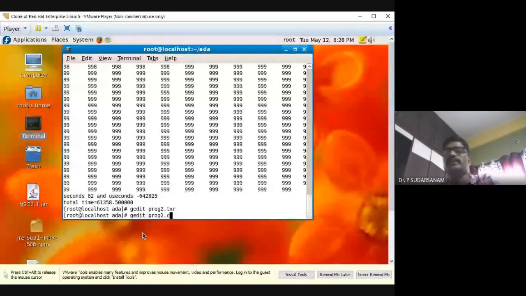Already I told you the graph command: xgraph -t, whatever title you want, -x, whatever you want for the x values, and -y, whatever you want to access. Here it is numbers versus time taken. We have entered it in the file name, cat prog2.txt.